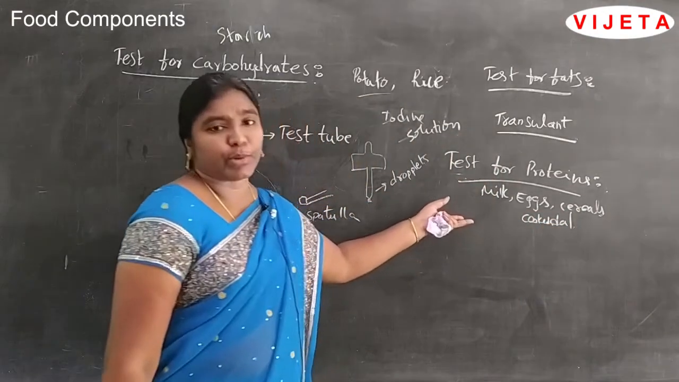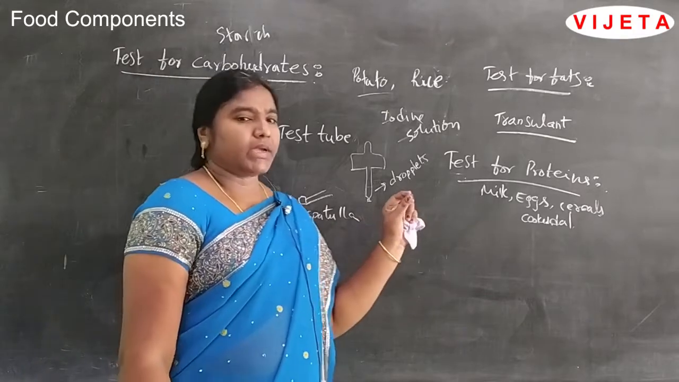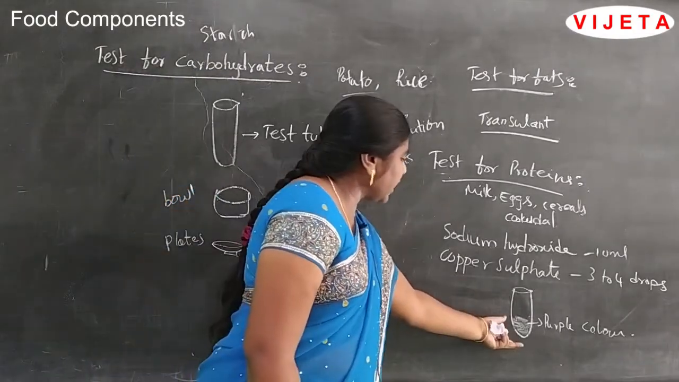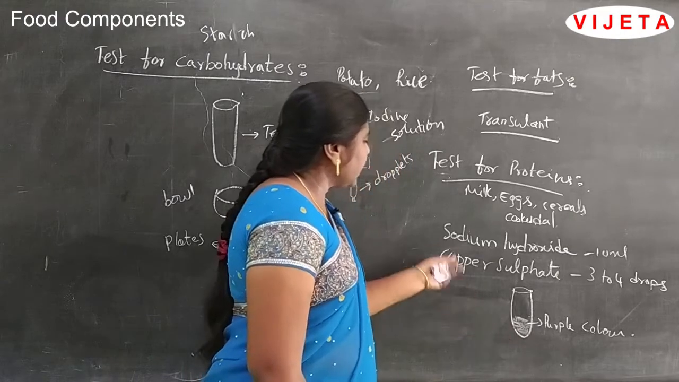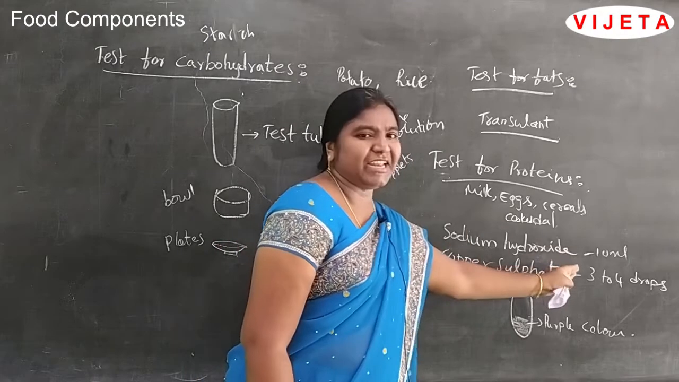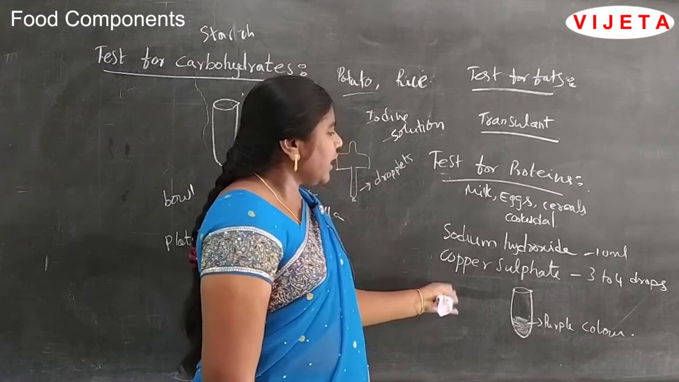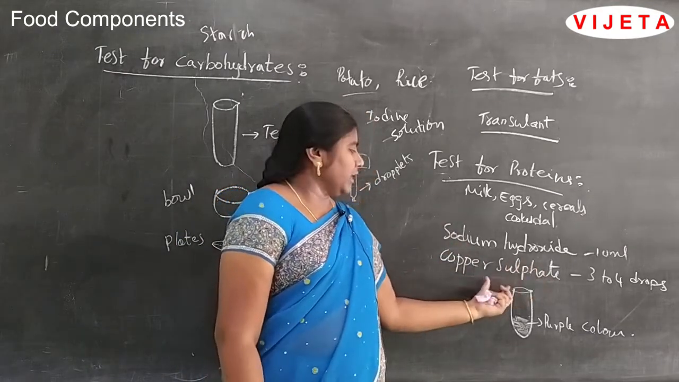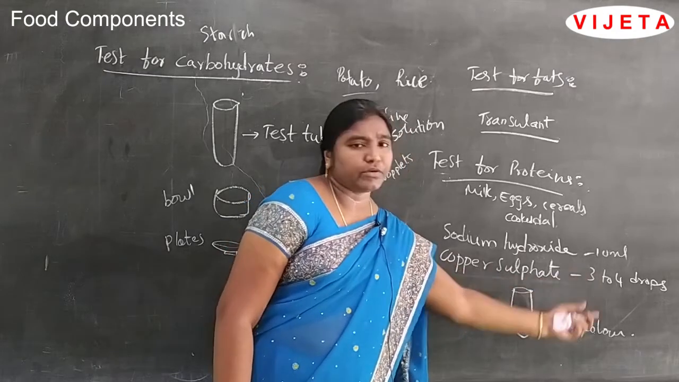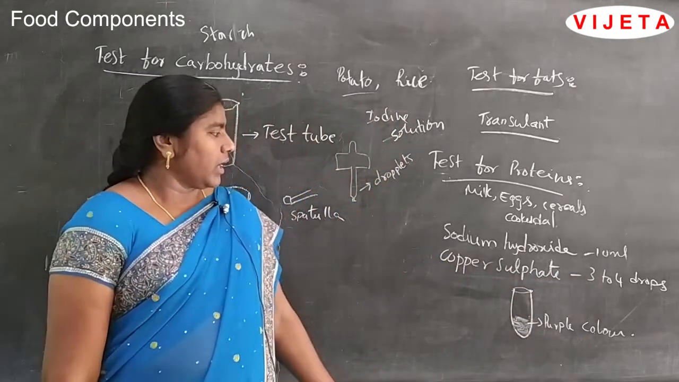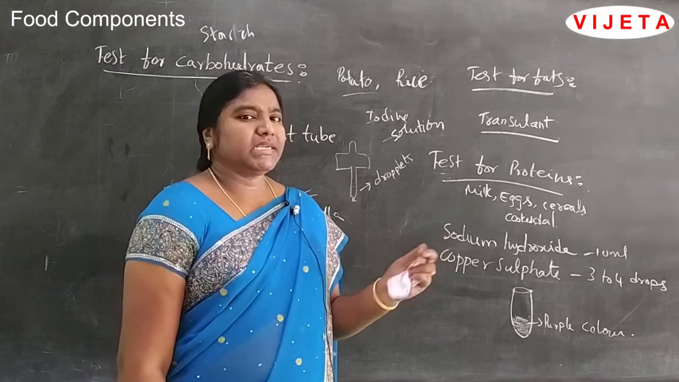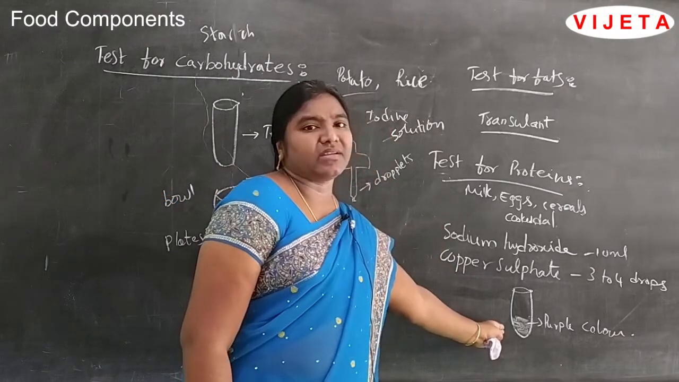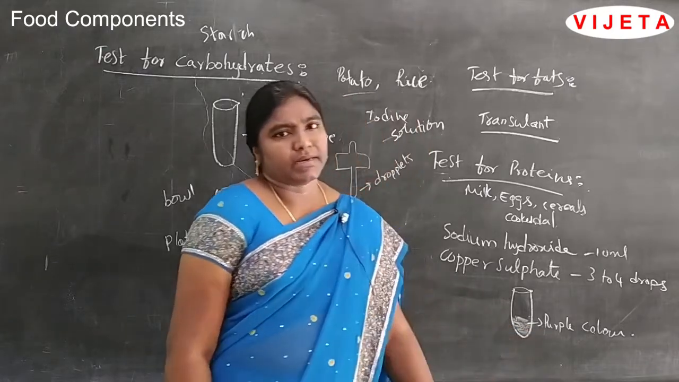Take any type of protein food and take a test tube, add some protein food item, and add 10 ml of sodium hydroxide in the test tube, and mix it well. Later add 3 to 4 drops of copper sulfate liquid in that test tube, and mix the solution very well. Then you may get a residue of purple color.